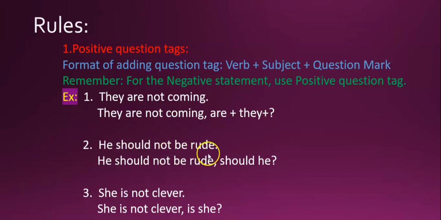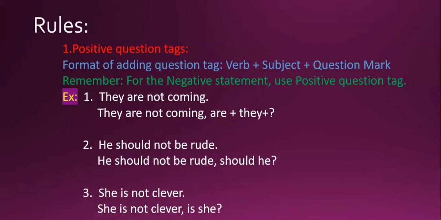"He should not be rude," comma. Remove this "not", write only "should he". So your question tag will become "should he?" "She is not clever." Write it as it is, put a comma, write "is", remove "not", write "she" and put a question mark. So this is the format of adding a positive question tag at the end of a negative statement.